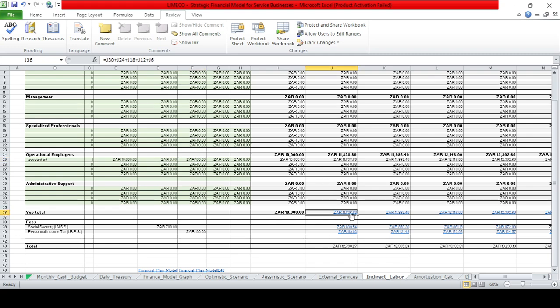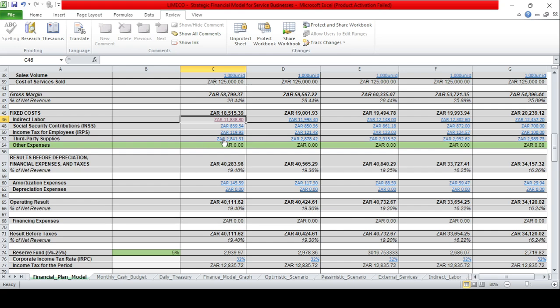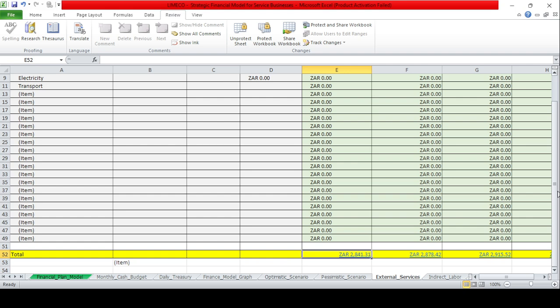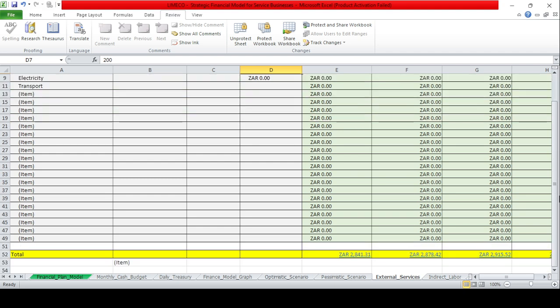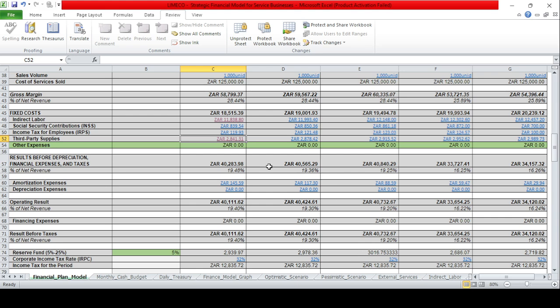Yes, all this here. Third party supplies. You click the hyperlink, you will see the values here. Okay, insert it. Same thing for amortization and depreciation.